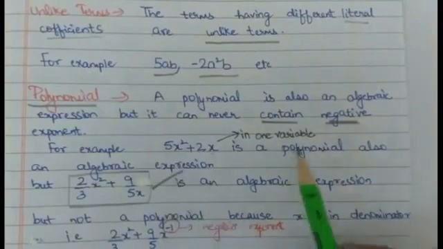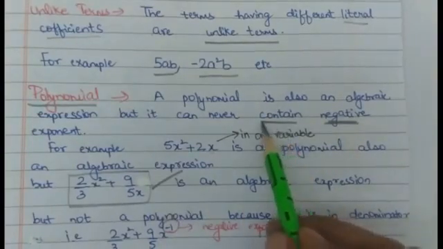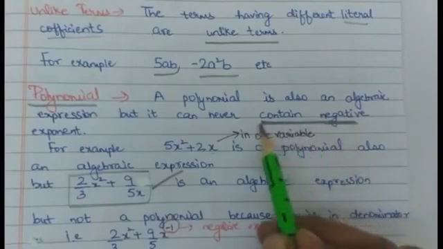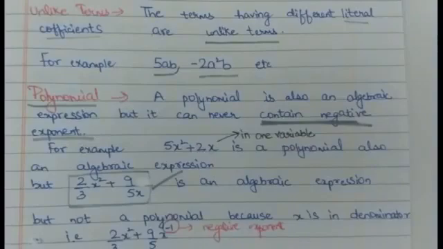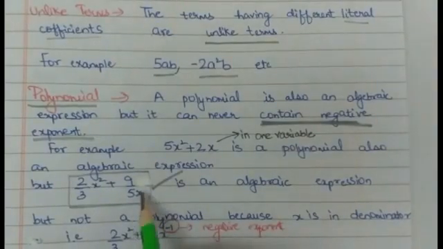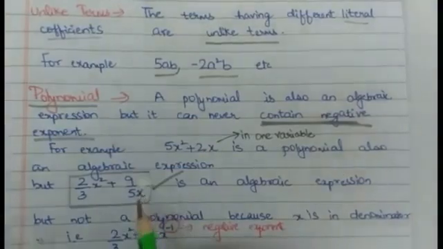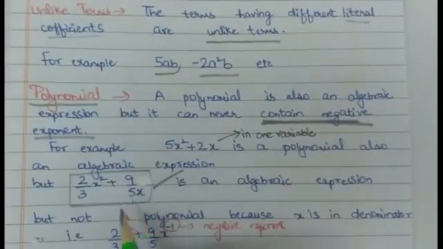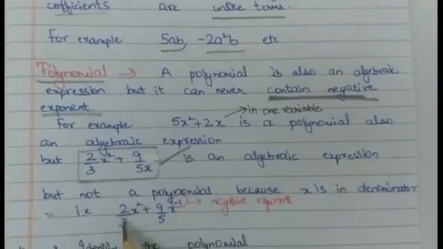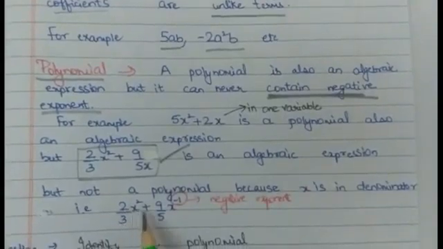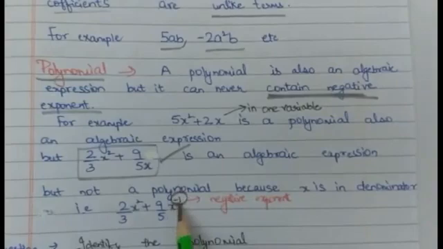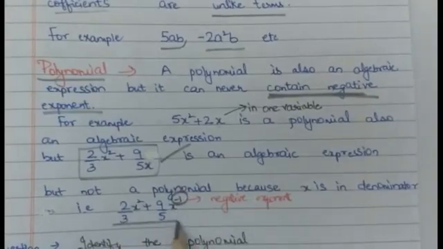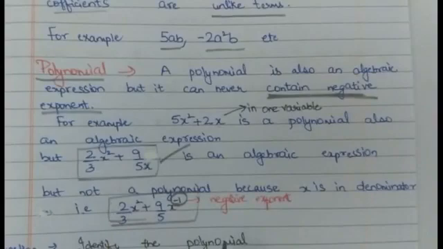Why? Because in the definition I told you, it can never contain a negative exponent. If I shift x to the numerator, how will I write? 2 upon 3 x square plus 9 upon 5 x raised to power minus 1. Now minus 1 means negative exponent, so it can never be a polynomial.